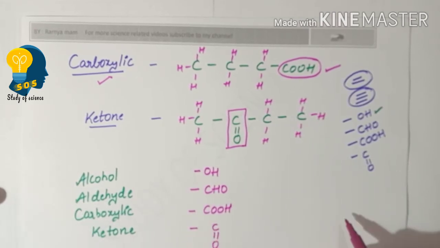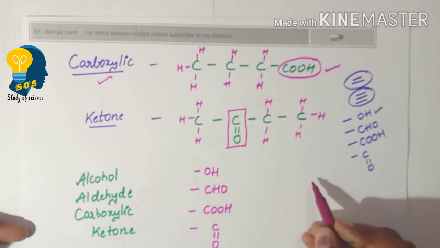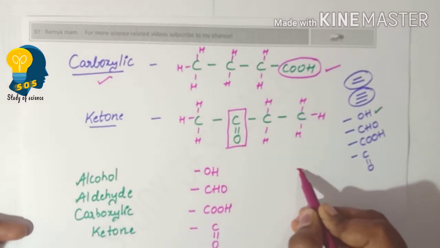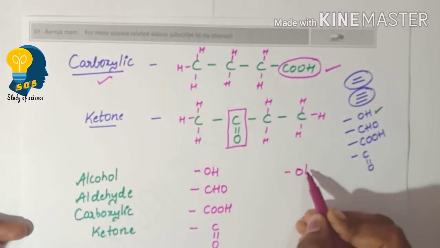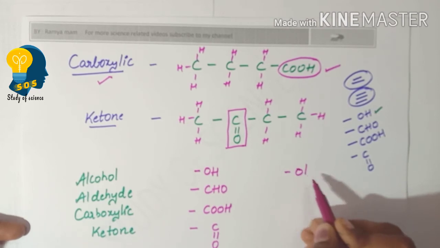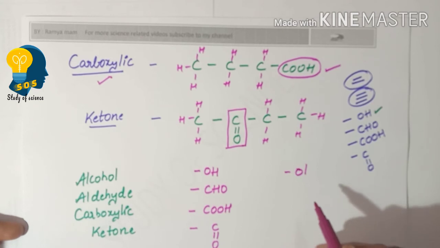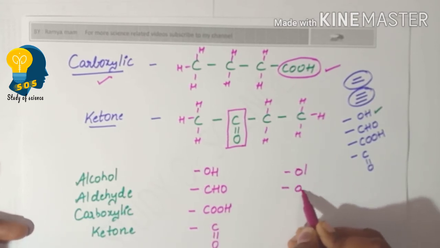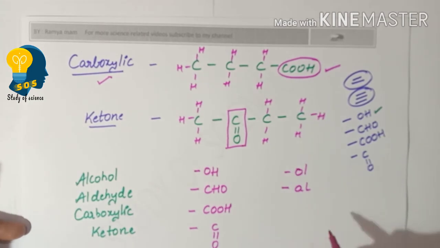But these functional groups also have suffixes in their naming. For example, for alcohol, the suffix is OL. For example, ethanol, propanol, butanol, and so on. Then for aldehyde, it is AL. For example, ethanal, propanal, butanal, pentanal, and so on.